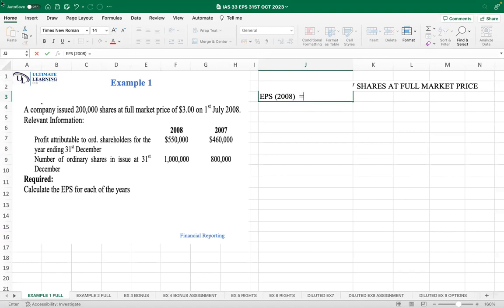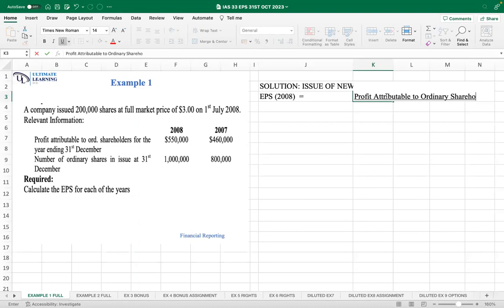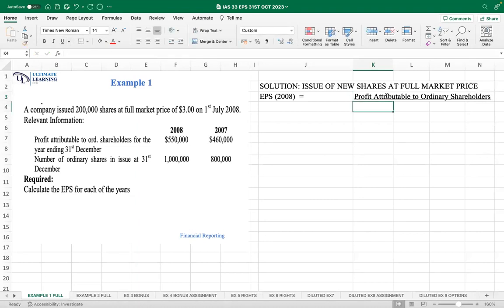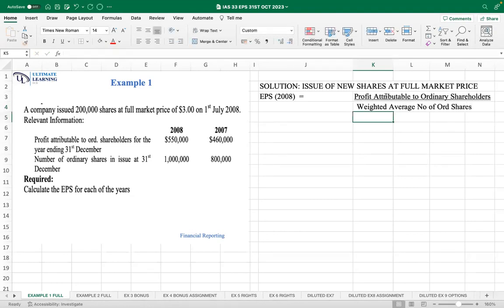EPS in the year 2008: the formula that we have learned so far when calculating EPS is profit attributable to ordinary shareholders divided by the weighted average number of ordinary shares. So you take the profit attributable to ordinary shares, you divide by the weighted average number of ordinary shares.